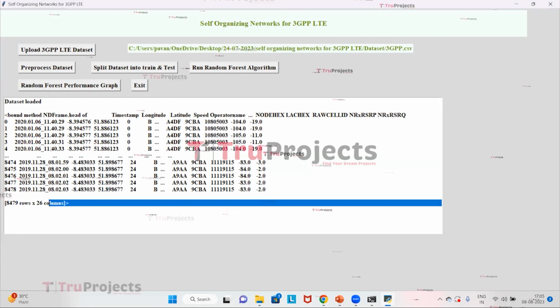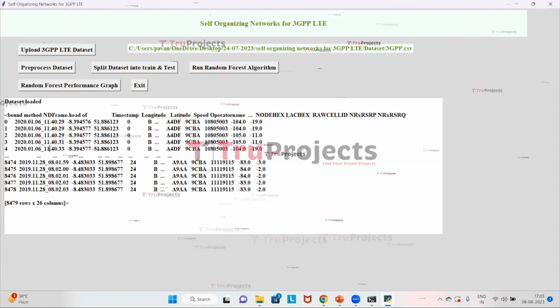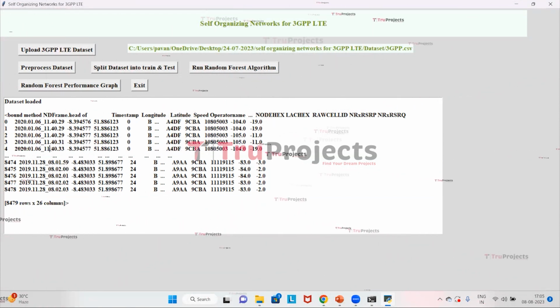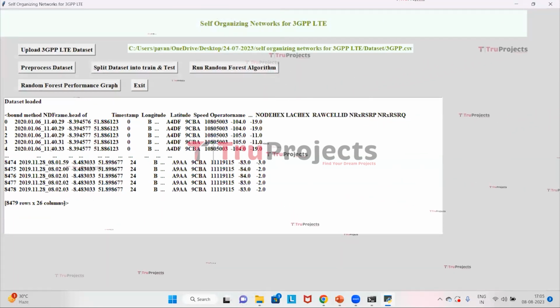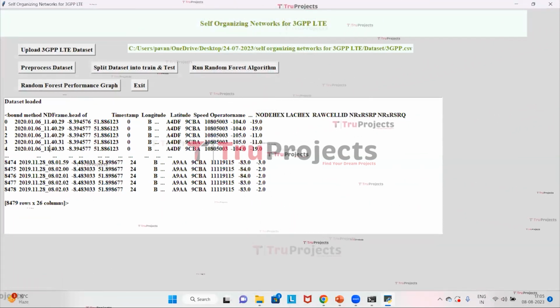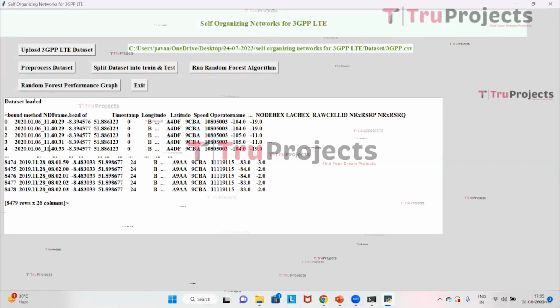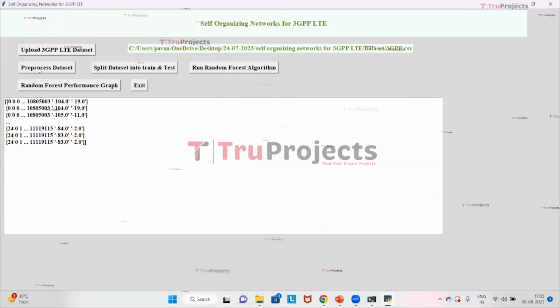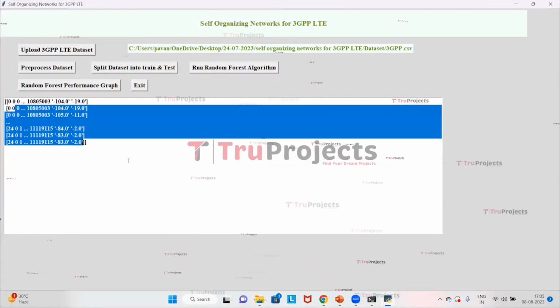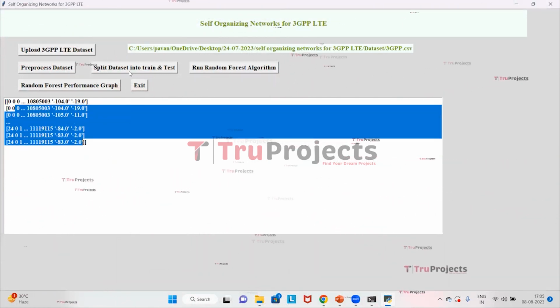Here in the data we have non-numeric values, which means they are strings. Machine learning algorithms cannot accept non-numeric data, so they need to be converted into numeric. For that, we need to preprocess the data. So click on the button Preprocess dataset. Here, the dataset is preprocessed. Now click on the button Split dataset into train and test to split the data.